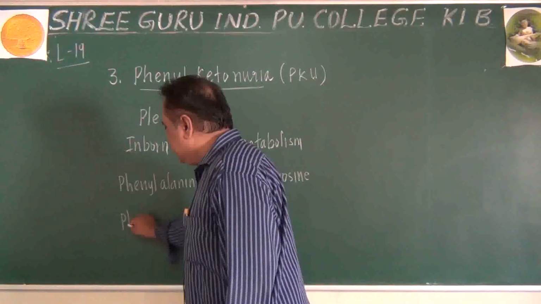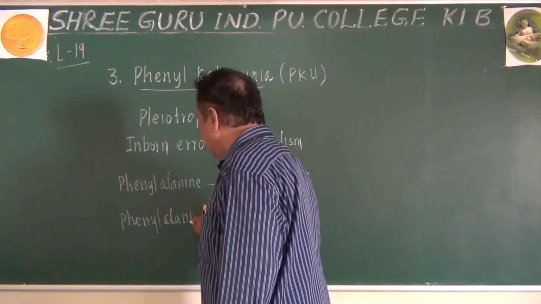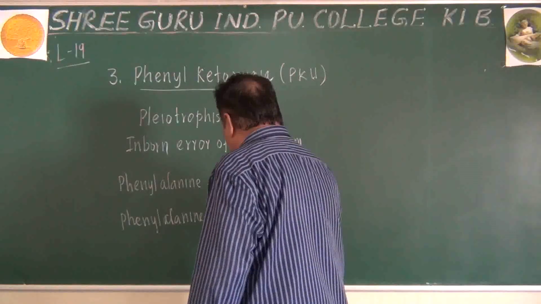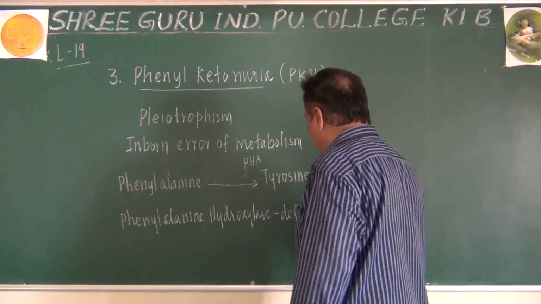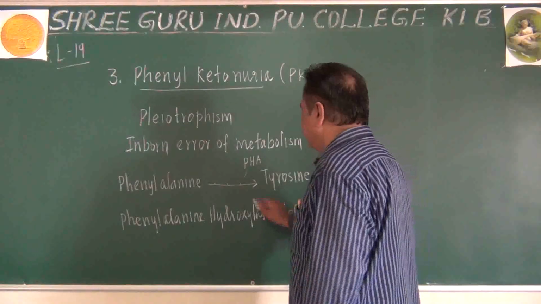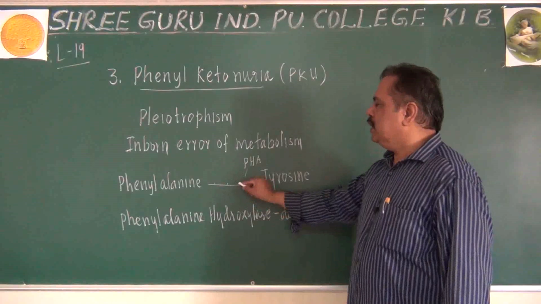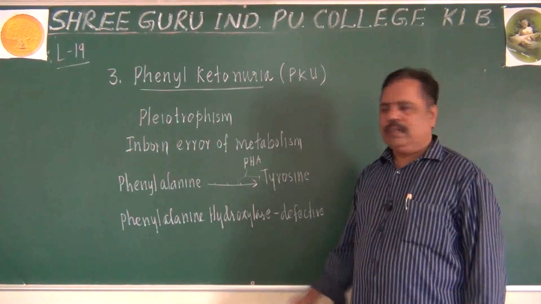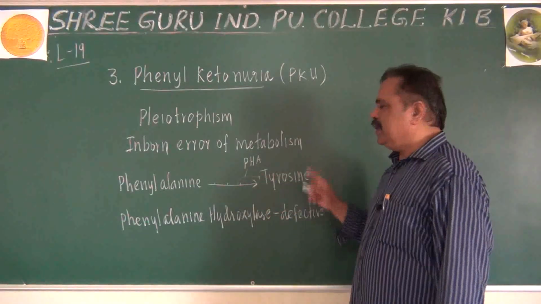If that phenylalanine hydroxylase enzyme becomes defective in a person, he will be unable to convert this intermediary product into tyrosine. Of course, phenylalanine will be used, but it won't become the final product.